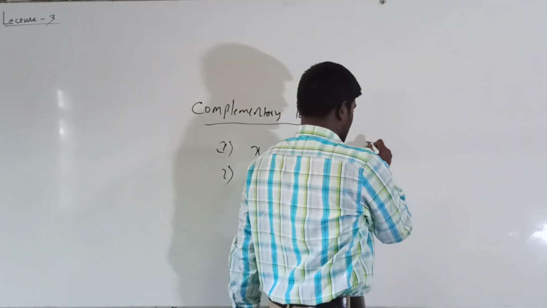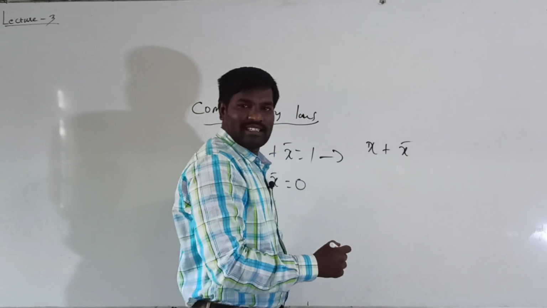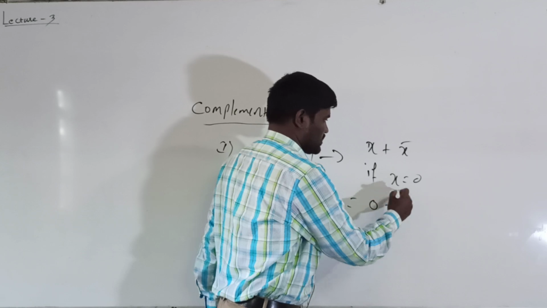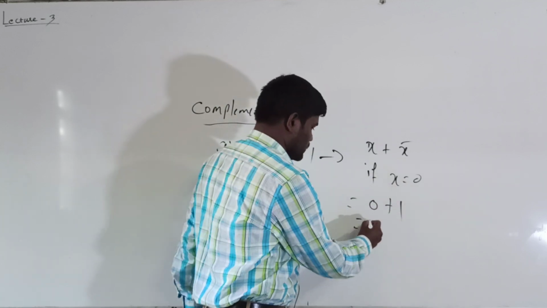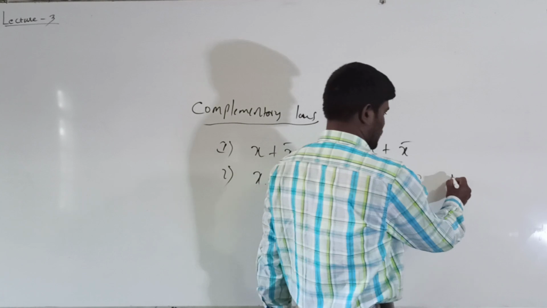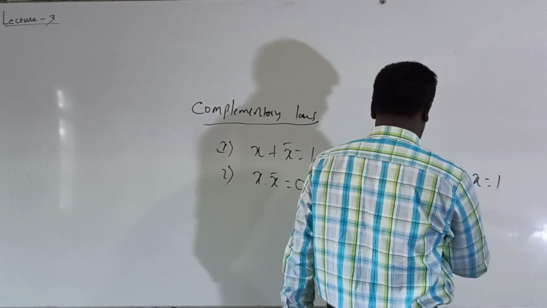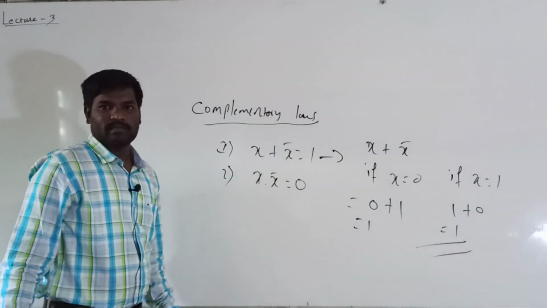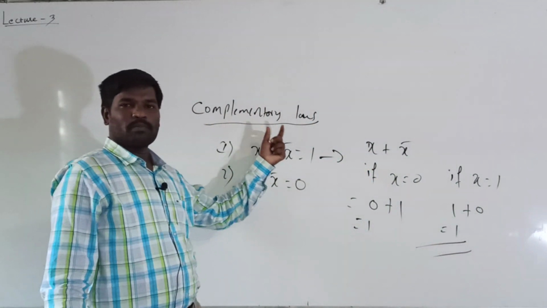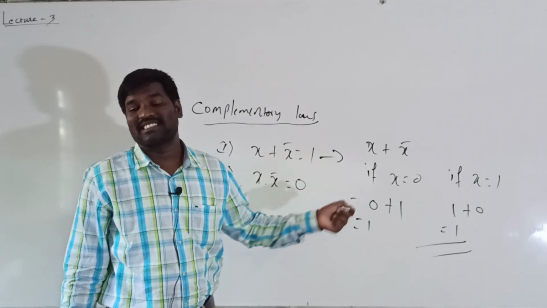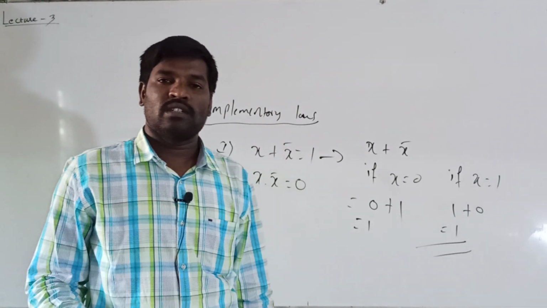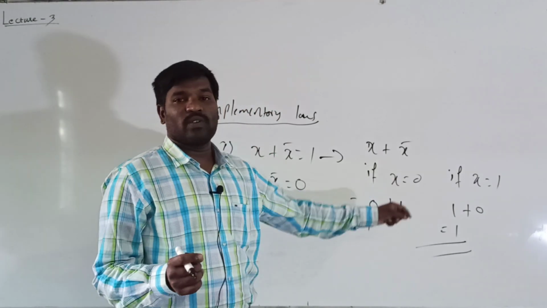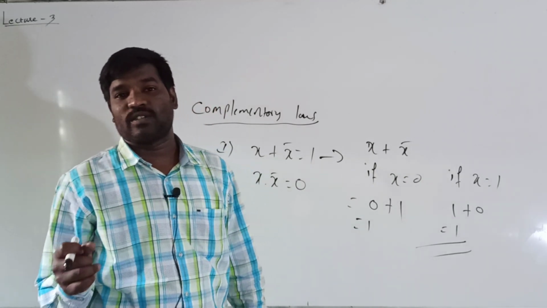So first one, x plus x bar. I can consider if x is equal to 0, 0 plus 0 bar is 1, that is equal to 1. In the same way, if x is equal to 1, that is 1 plus 0, that is equal to 1. Hence the result is proved. The first law of complementary is x plus x bar is equal to 1. With the help of zeros and ones, by substituting the 0 and 1, we can prove that x plus x bar is equal to 1.